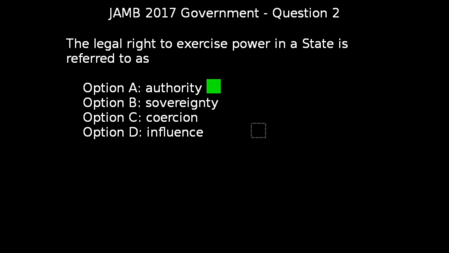Now let's look at a police officer as an example. If a police officer arrests someone who commits a crime, do we say he exercises sovereignty? No. Do we say he exercises coercion? No. Does he also exercise influence? No. Now what do we say? We say the police have the authority given to them by the state to arrest any defaulter. So the correct answer, like I said earlier on, is option A, authority.